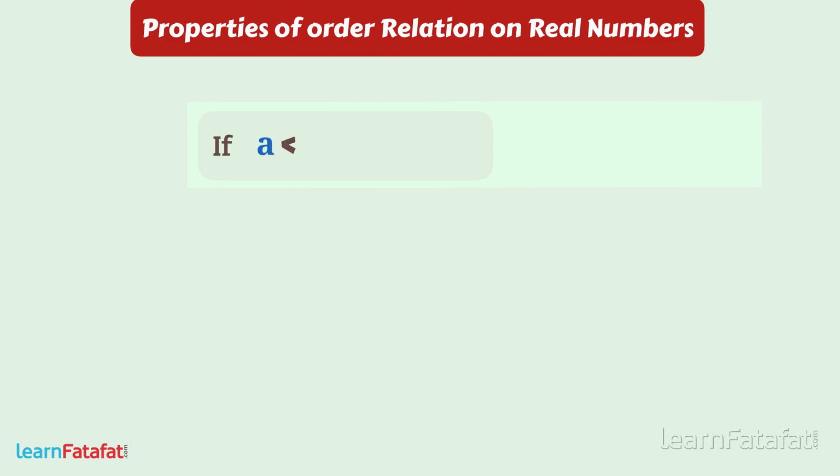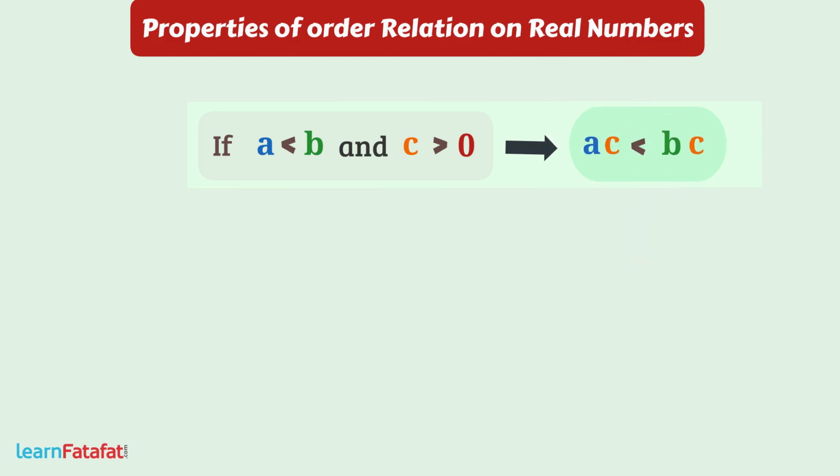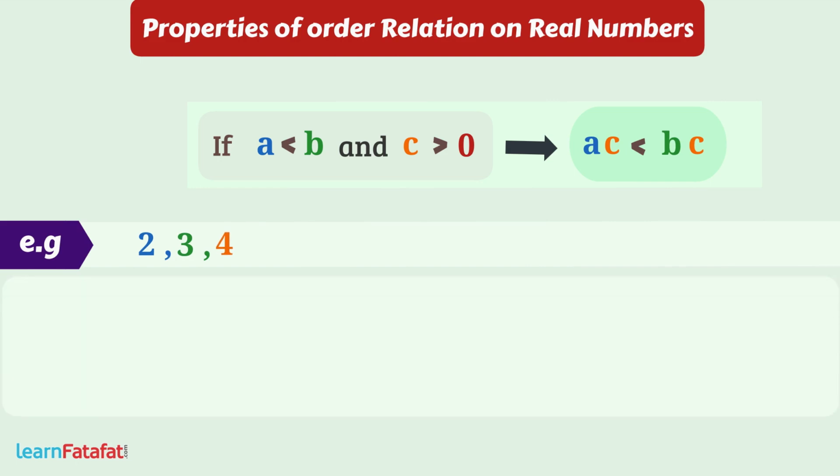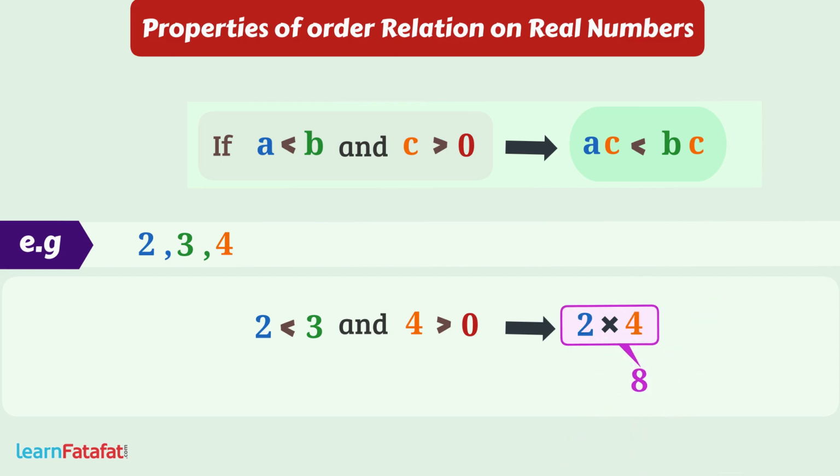If A is less than B and C is greater than 0, then AC is less than BC. For example, consider 2, 3 and 4. We know that 2 is less than 3. Let's multiply 4, which is greater than 0, to both sides. Here we get 2 multiplied by 4 equals 8, and on this side, 3 multiplied by 4 becomes 12. Clearly, 8 is less than 12, which proves the stated property.